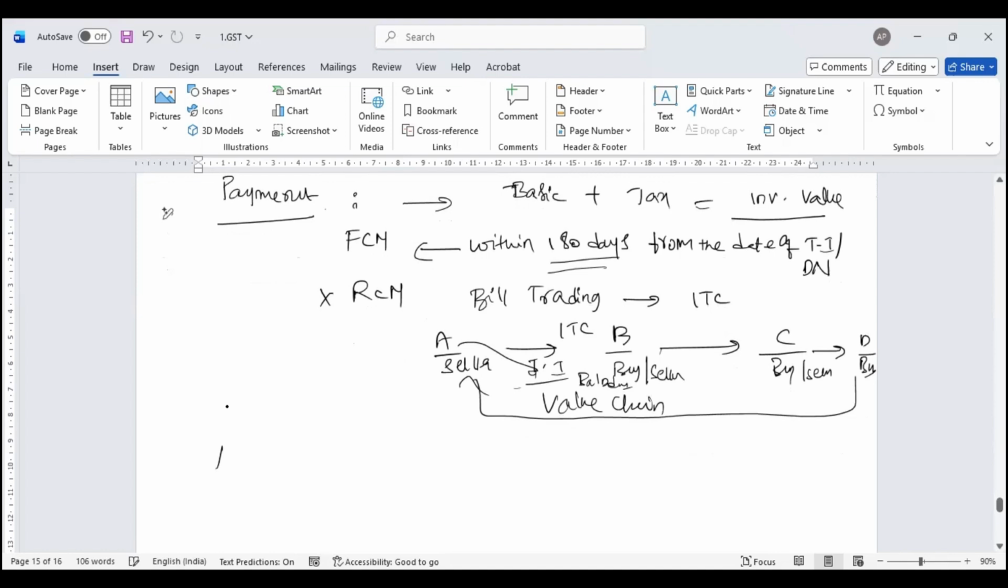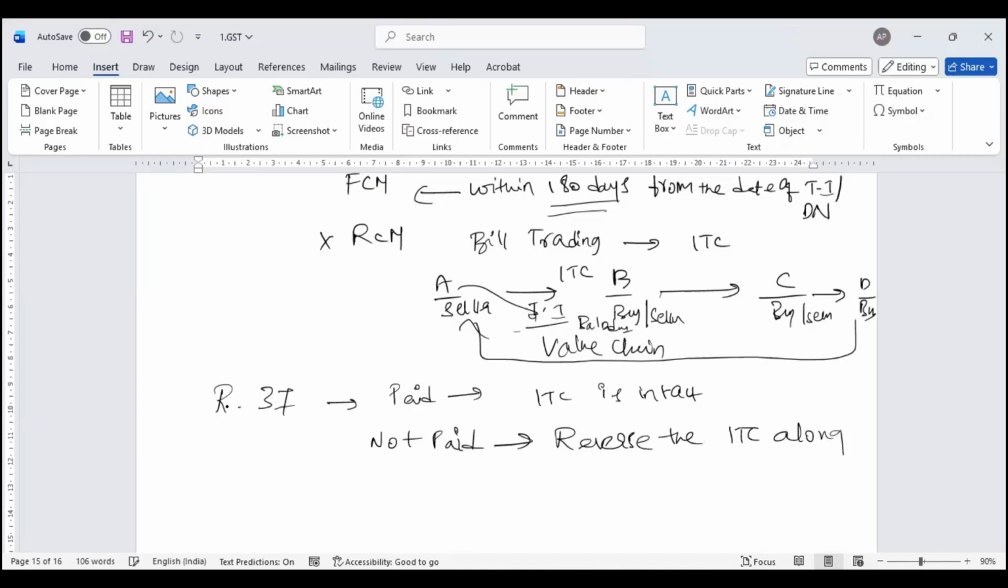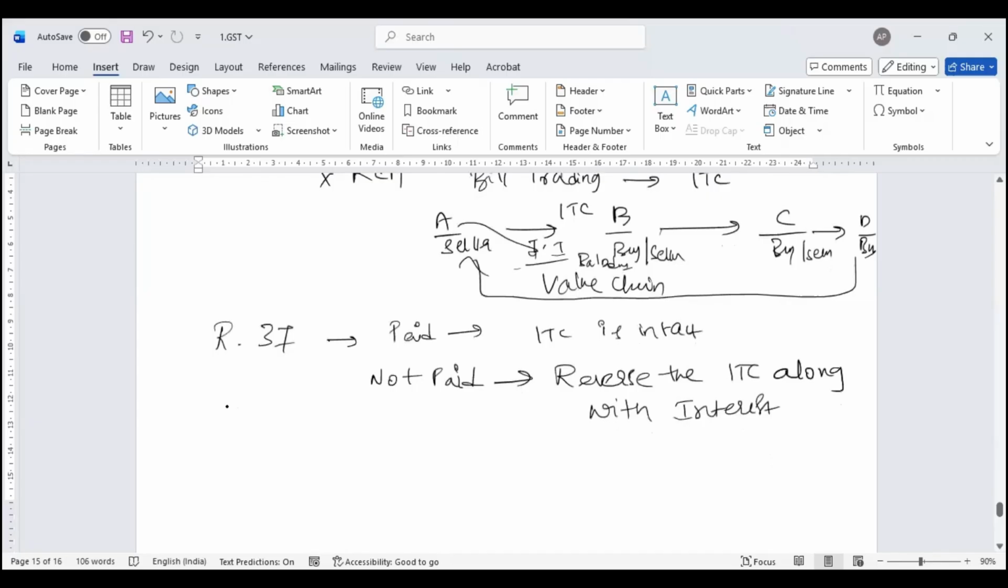For this purpose, they brought in something called Rule 37. Under Rule 37, this concept of 180 days was discussed. So what happens? If paid, ITC is intact. No one will question. If not paid, the government says that reverse the ITC, along with interest. So let's assume that the bill was given on 1st April 2025.